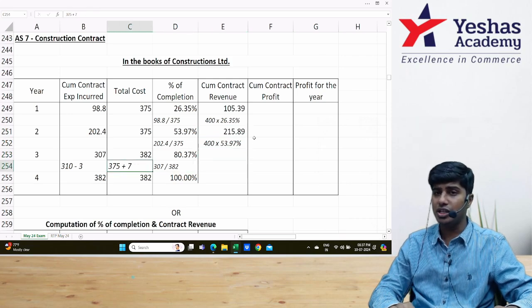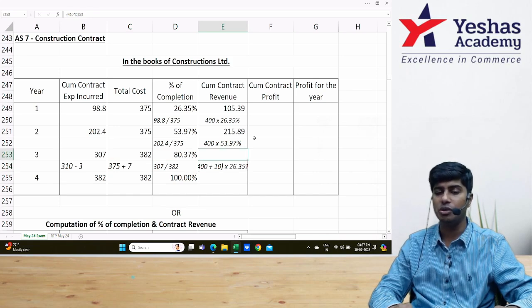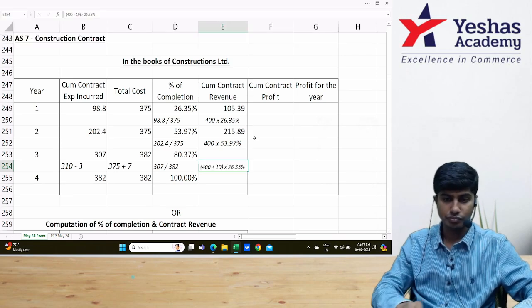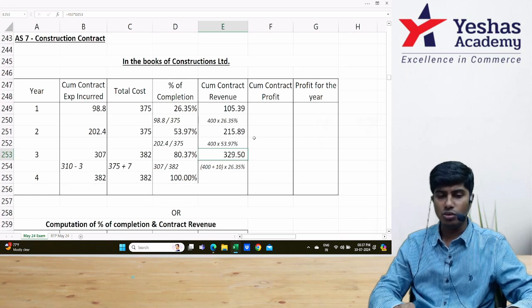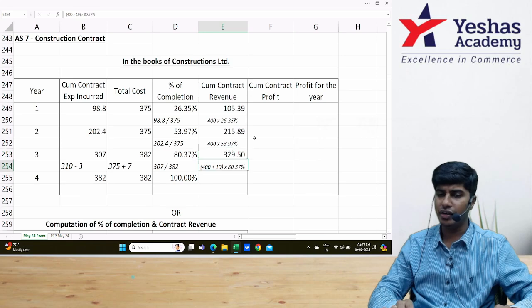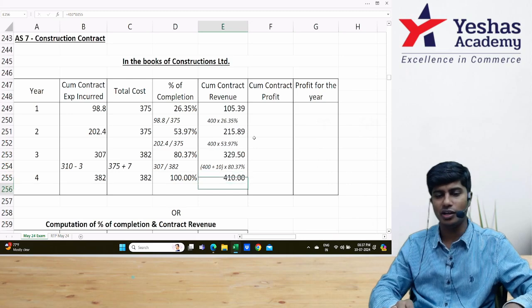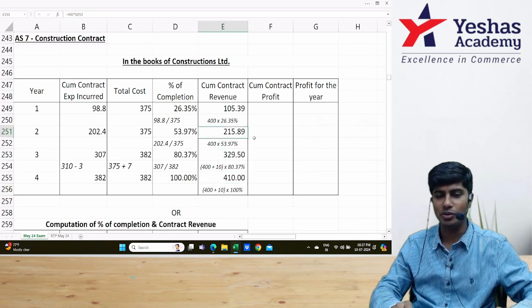Here the cost increased from 375 to 382. Here the revenue increased from 400 to 410. I'll do 410 into 26.35%. No, 410 into 80.37. Sorry. 329.5. Here 410 into 100%. This would obviously be 410. Don't ask how. I'll send you to the CA Foundation Quantitative Aptitude class.